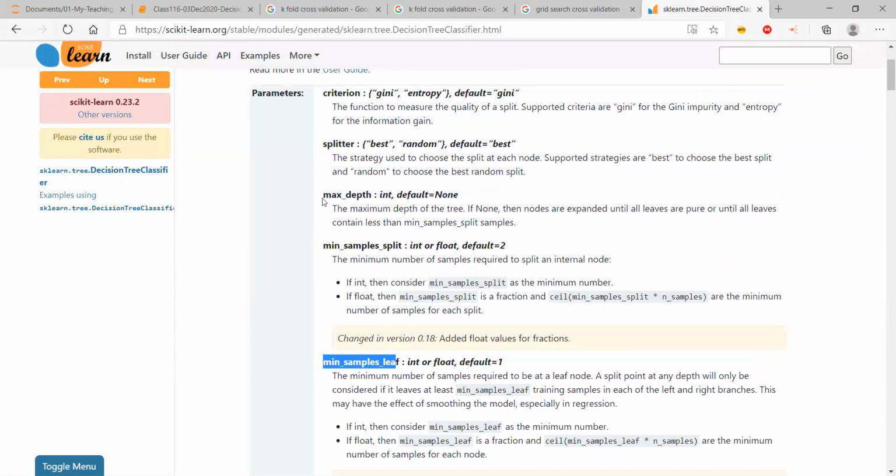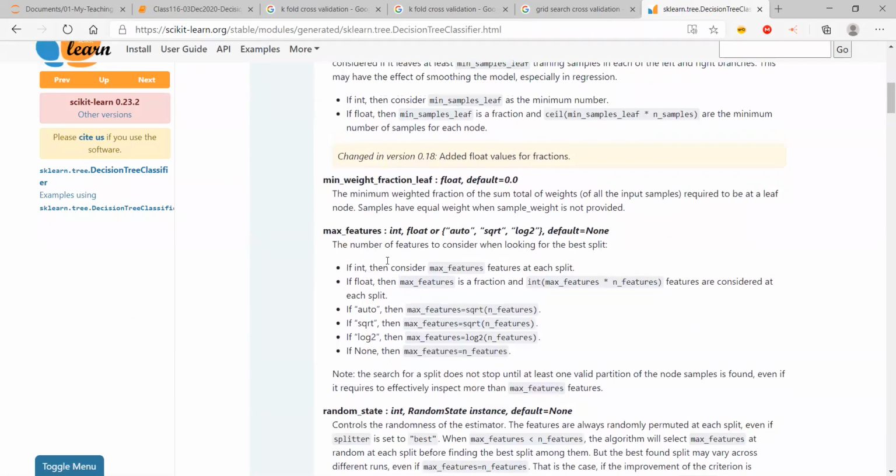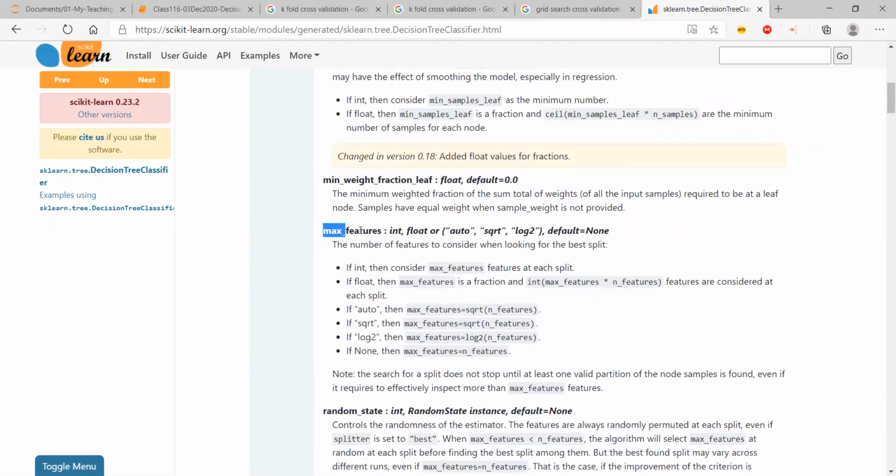So clearly you can see max depth and min samples leaf are logically related to each other. If I have large depth, then I'll have small min samples leaf, and vice versa, right? If I have smaller depth, minimum samples leaf is going to be a handsome number or a manageable number, right? Then the most important feature is also max features.